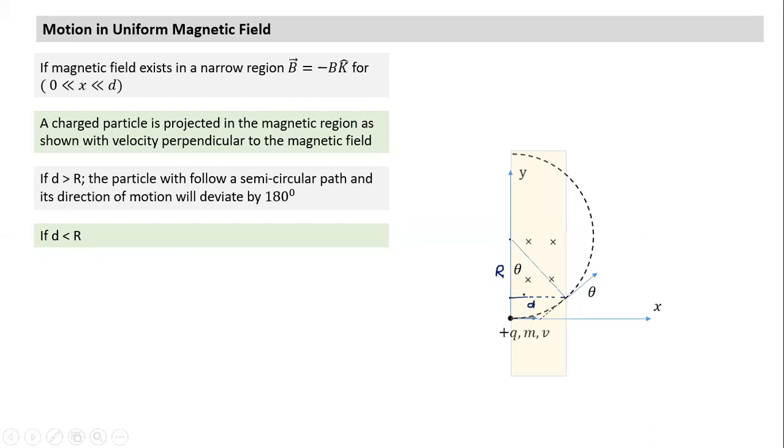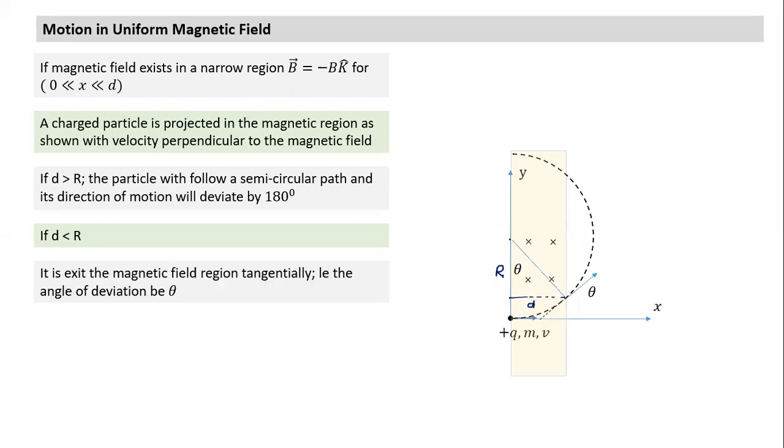It's not a formula kind of thing. Geometrically, the angle of deviation is theta. So what is D equal to? R sine theta. What is R equal to? We know the formula of R, mv by qB. So whenever these terms are given, can we calculate angle of deviation? I can use this equation to find angle of deviation. Not difficult at all.